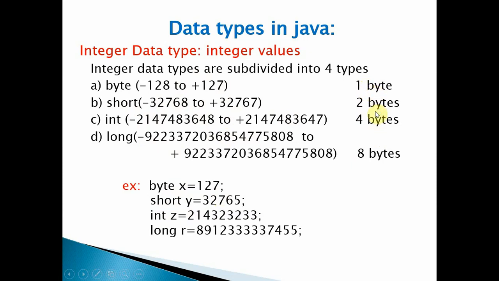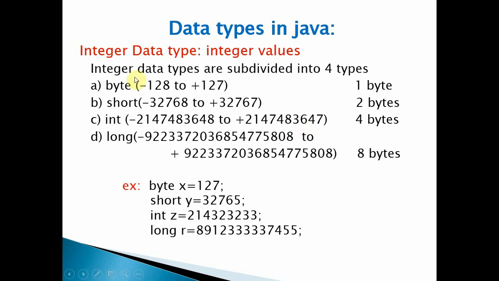When it comes to the short, you have 2 bytes. In int, depending on the system, it will take 2 or 4 bytes in C, but here in Java it will take 4 bytes. For long it takes 8 bytes. The memory occupation of data types differs from the C language. For int it will take 4 bytes, for long it will take 8 bytes.